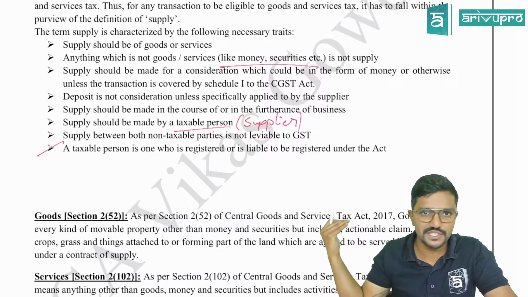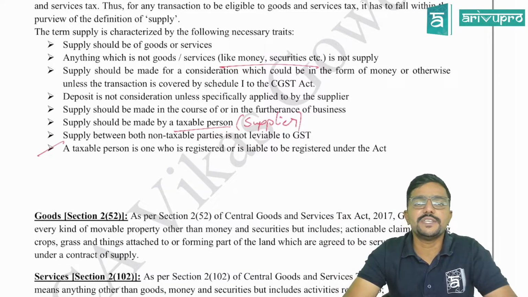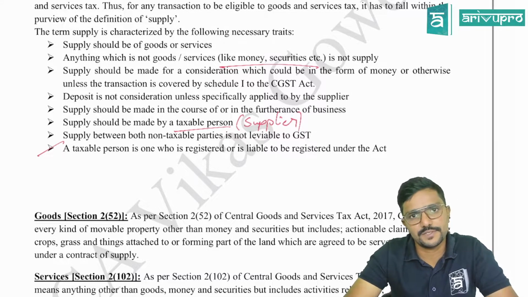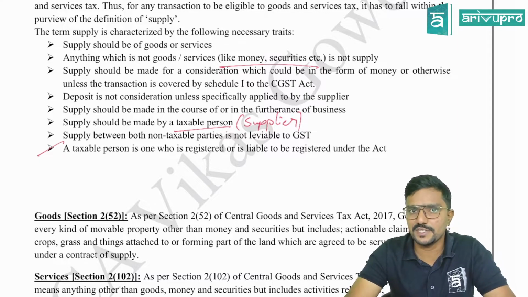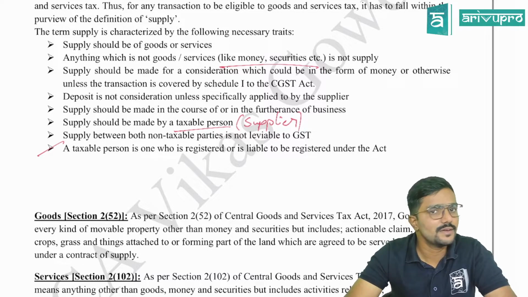We will understand in the registration chapter. Now, I was liable to get registered, but I have not applied for registration. I have not got my registration. Am I still called a taxable person? Yes, I am still called a taxable person. Even if I am liable for registration but have not obtained the registration, I will still be called a taxable person. Clear?